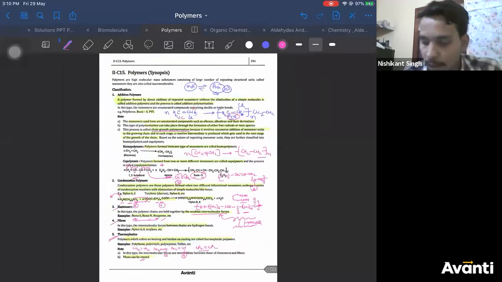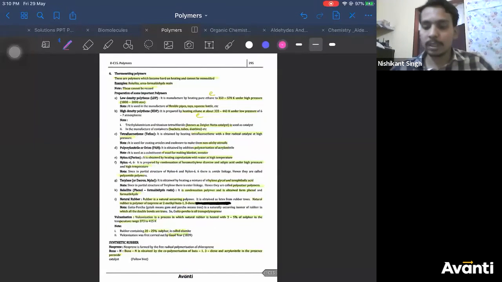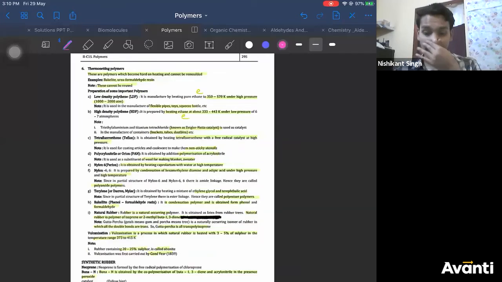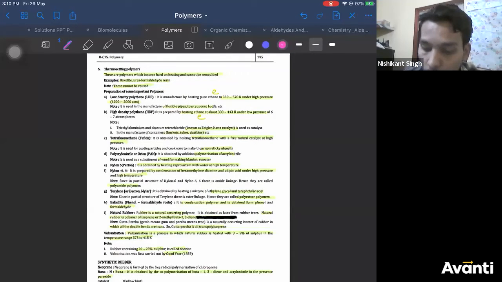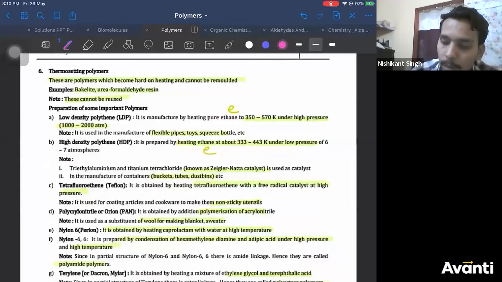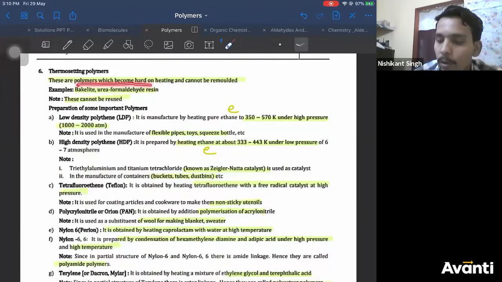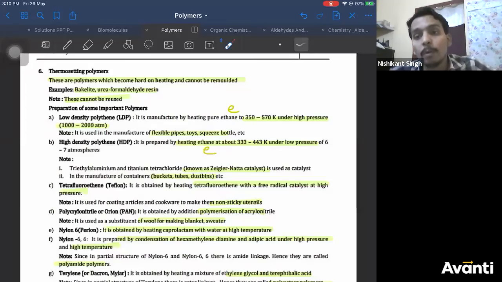Now let's move to the next set of definitions. Thermosetting polymers. What are thermosetting polymers? These are the polymers which become hard on heating and cannot be remolded. With thermoplastics, the easy part is you can melt them and cool them to give them their original shape. But thermosetting means when you heat it, you cannot change its shape again by heating. Once heated, it will permanently change its shape.